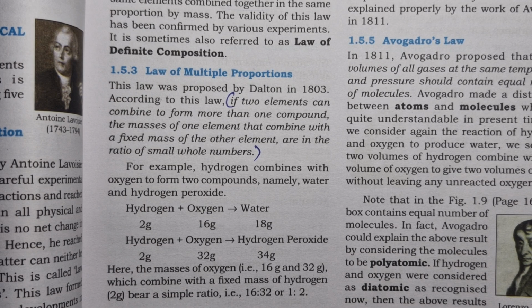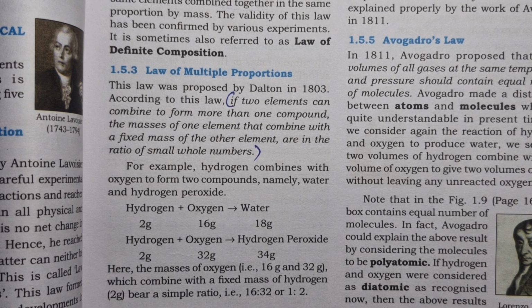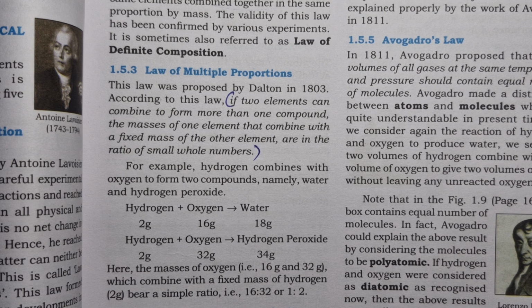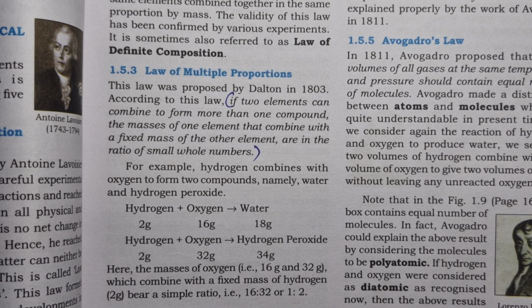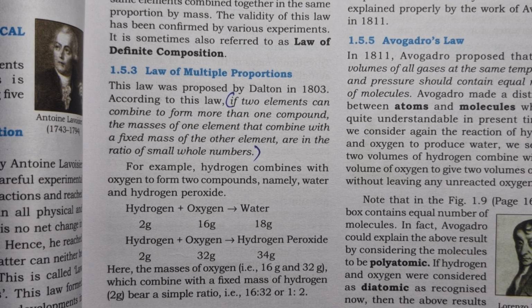Welcome to learn the third law of chemical combination, namely the law of multiple proportion. The first law you learnt was the law of conservation of mass. The second law, namely the law of definite proportions. Now the third law is called the law of multiple proportion. Now, what is meant by multiple proportion?